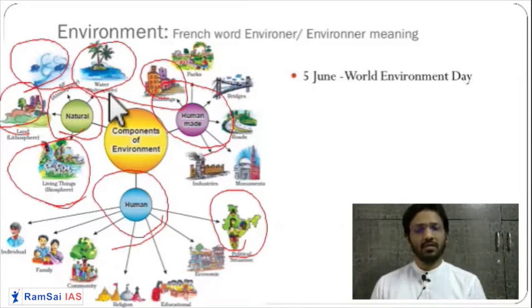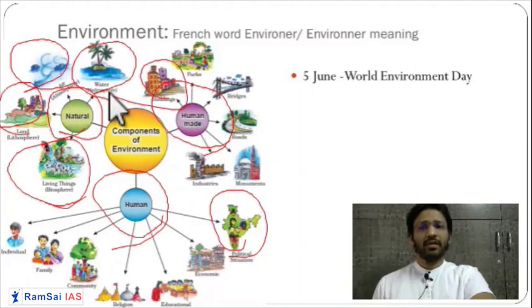By using the external factor, we have made certain structures. What are those structures? You have buildings, you have railway stations, you have airports, you have a mosque, you have a temple, you have churches. So these are the three important components of the environment. These are very important things.